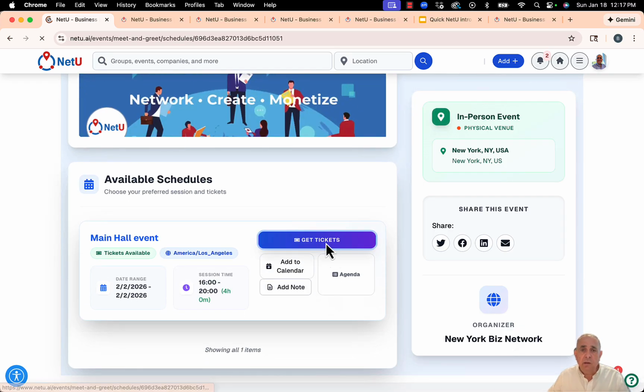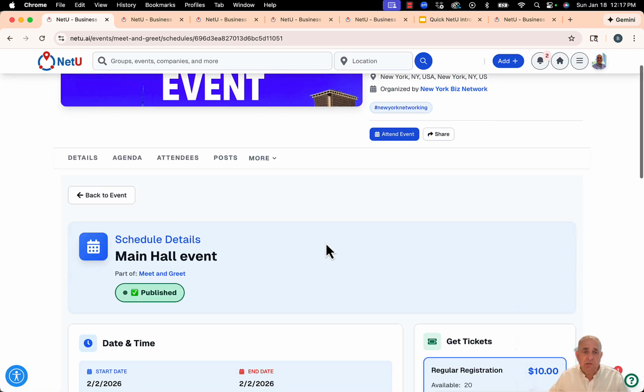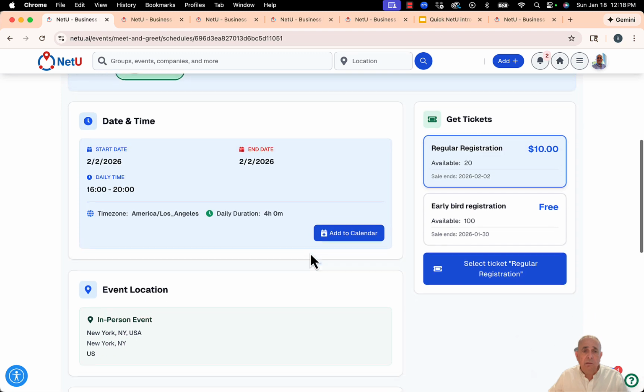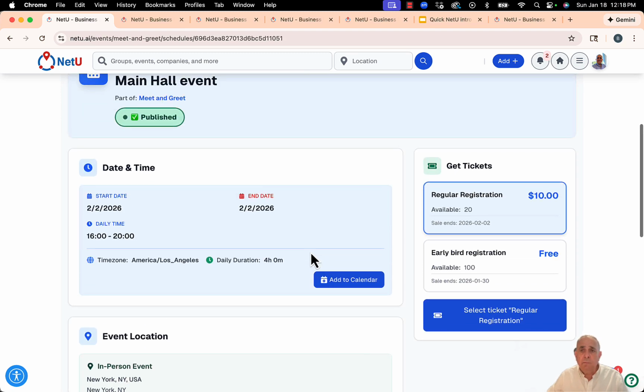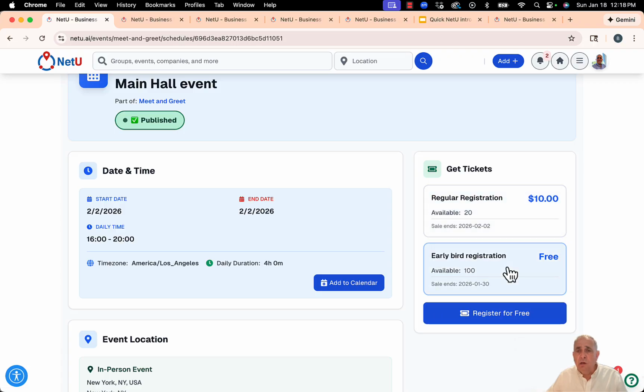I'm going to click on get the ticket, and it shows that there are 2 types of registration available. This is going to be in the main hall, and you can see regular registration or early bird registration. And I'm going to click in here, and then I'm going to register for free.